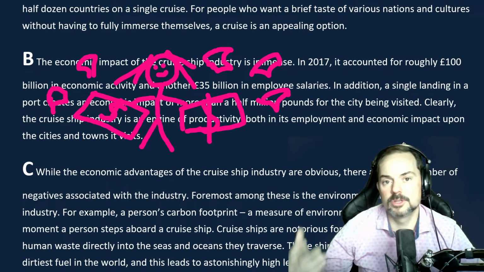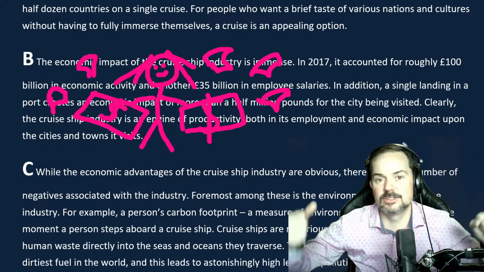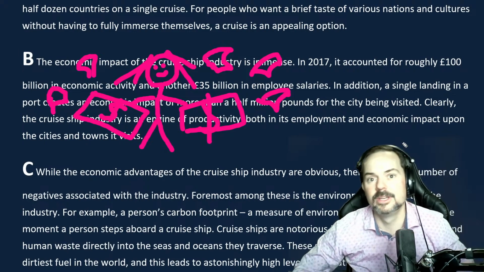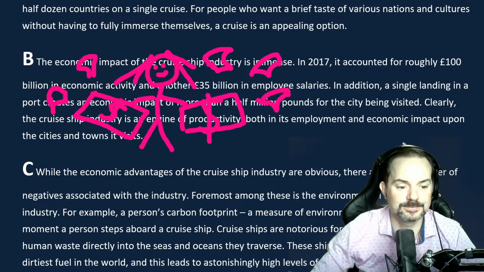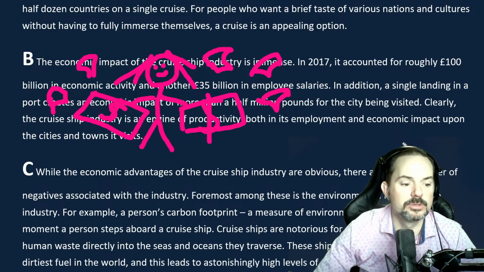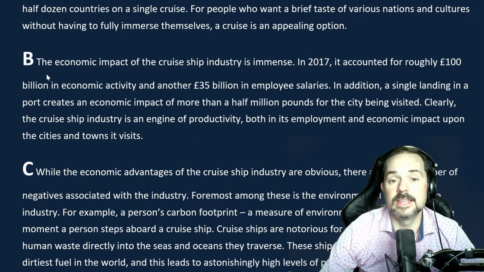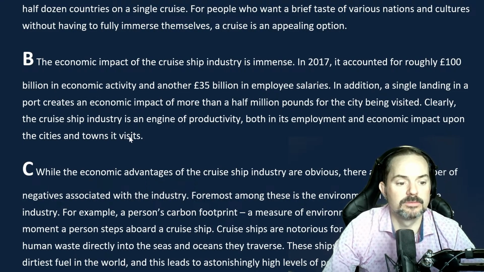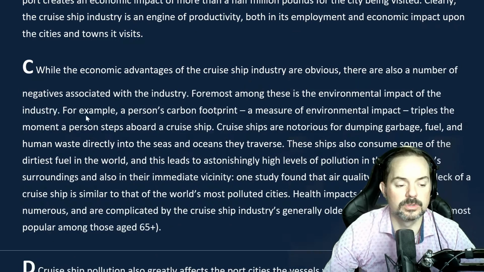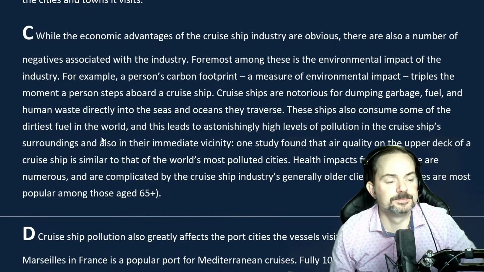You don't need to see too much more. You're on the boat and you're spending a lot of money. You suddenly get to one of these ports, New York, and now you're in New York and you're spending money. You're just throwing it at people. Okay? All right, so stay with Rose. Be Rose. So obviously that body paragraph is about the massive amount of money. It's not a small impact, right? It's a massive amount of currency or money that changes hands with the cruise ship industry. Keep reading. C. It's up for you now.